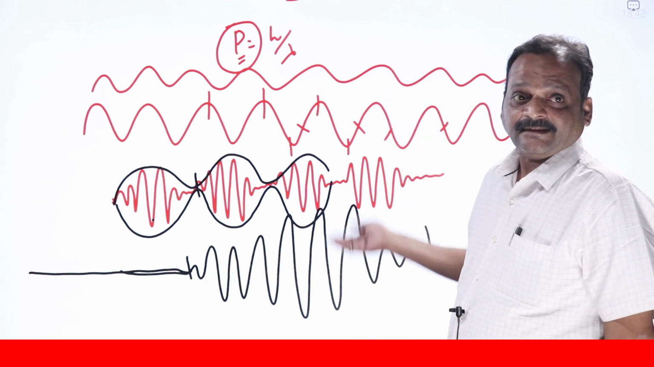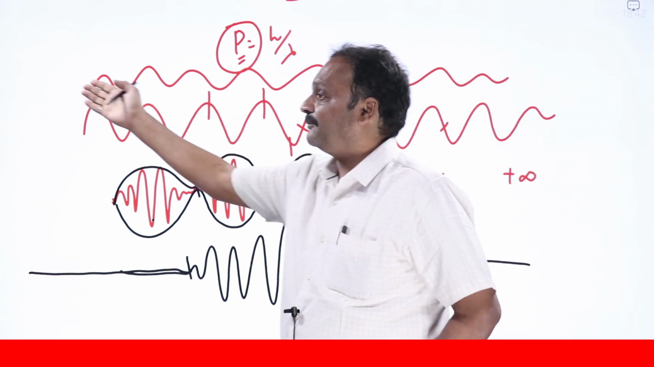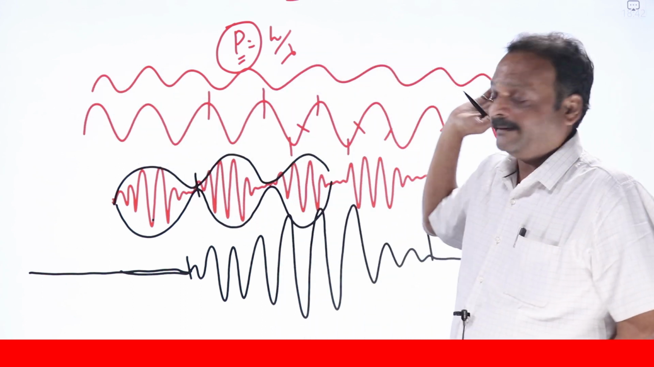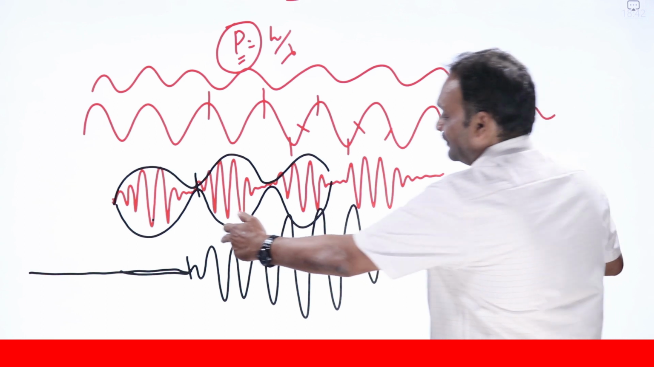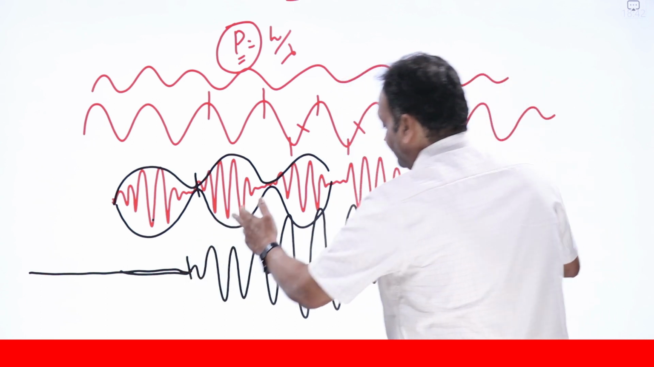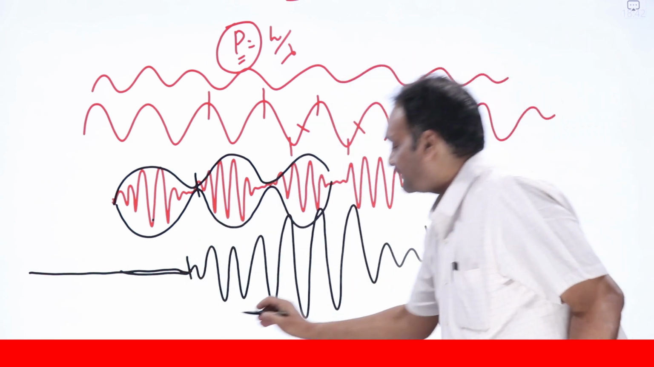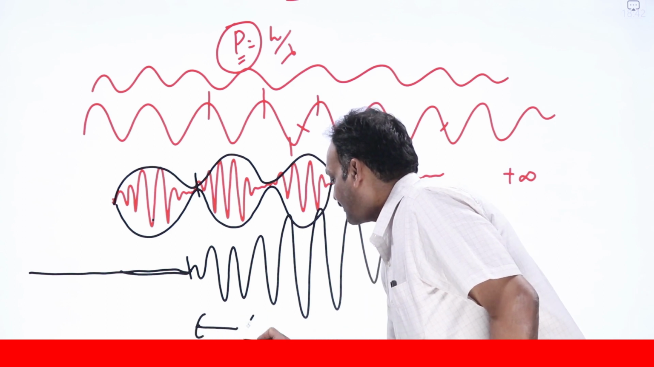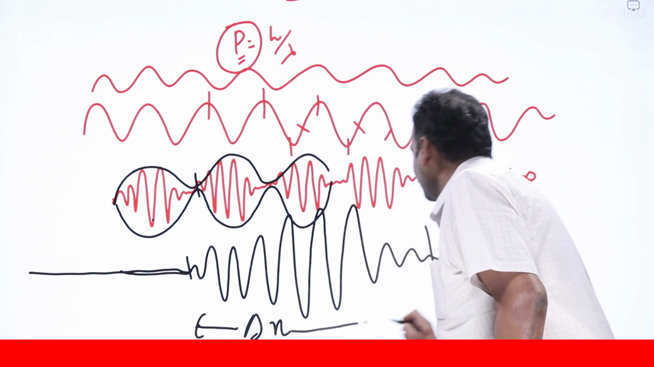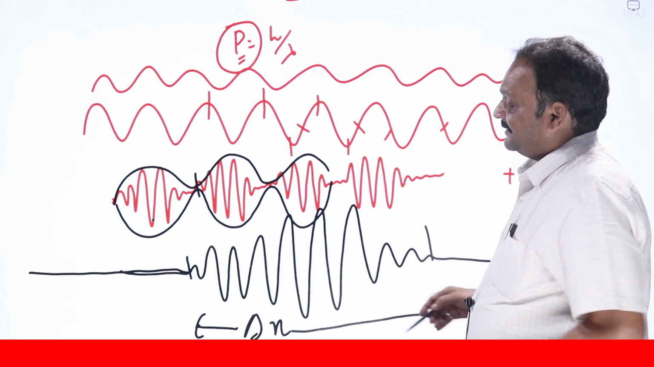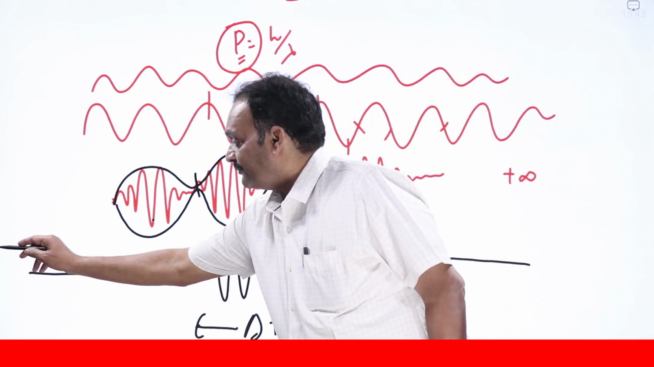This is much better than the earlier situation. Why? Earlier, the particle could be present anywhere from minus infinity to plus infinity. Now I'll say that wherever this region of maximum amplitude is, only there will the particle be found. This becomes my delta x, the uncertainty in finding the position of the particle. I can say there is no particle beyond this region.